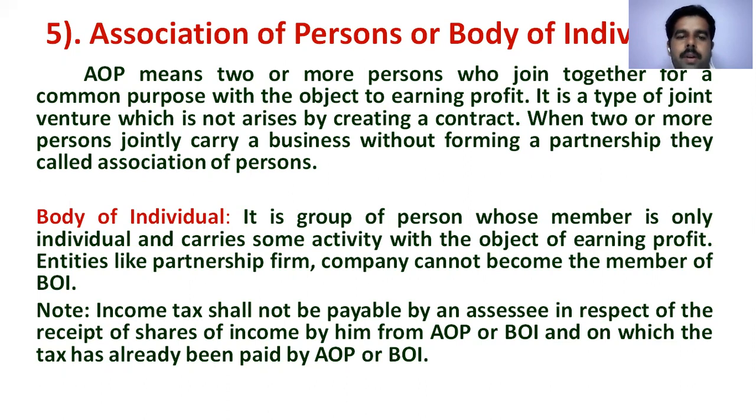In a body of individuals also, the body itself pays the income tax, not individually. Individuals join together with a common purpose of earning profit, and in the same manner in which they carry on their activity, they will go for payment of income tax. I think you got the difference between association of persons and body of individuals.